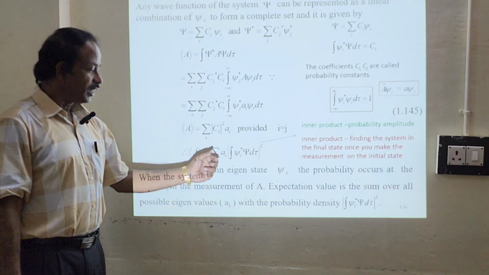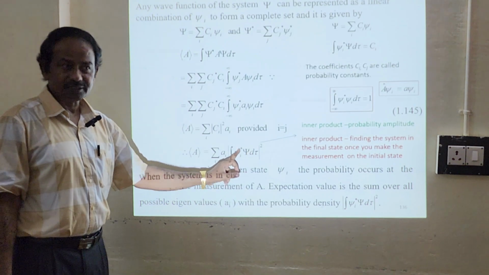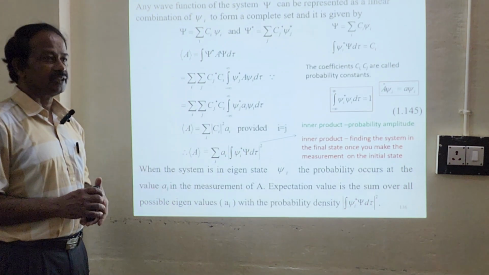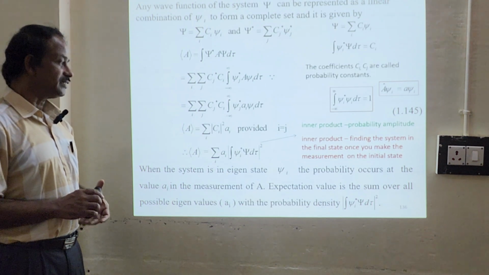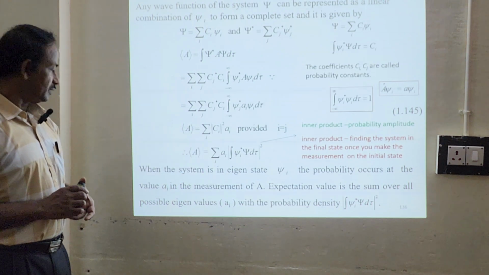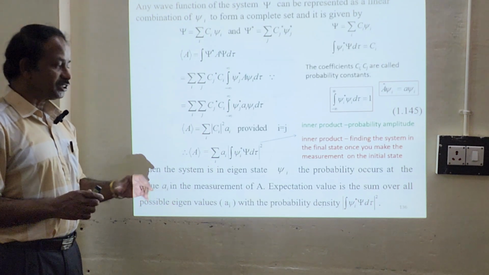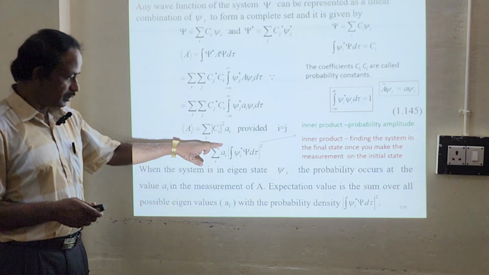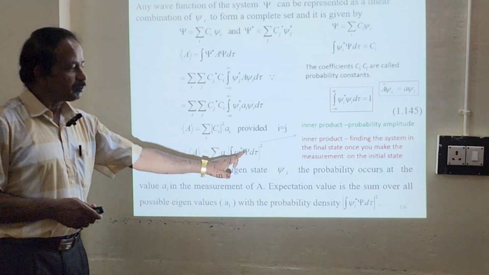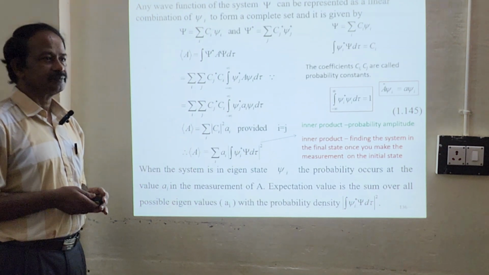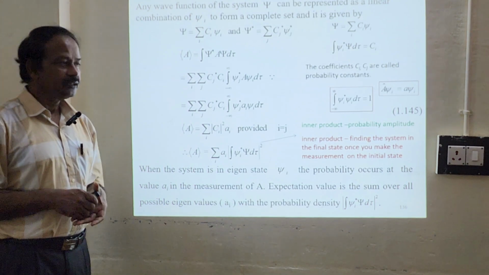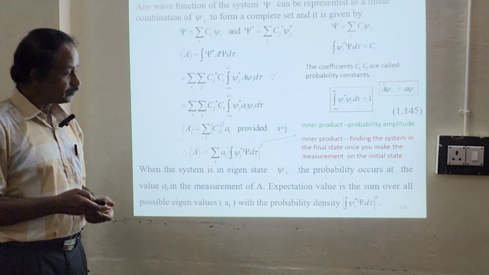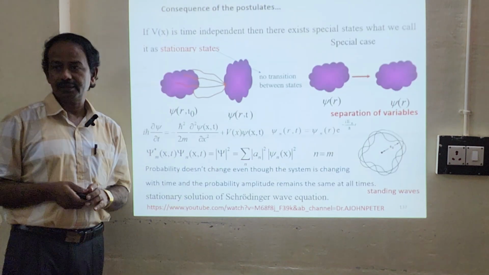So this is nothing but the eigenvalue multiplied by the inner product. This is your inner product, the square of the inner product. This is also one of the consequences: when the system is in the eigenstate psi i, the probability of obtaining the value a_i in the measurement of A. The expectation value of A is a sum over all possible eigenvalues weighted by the probability density. That is nothing but the square of the inner product. So this is one consequence.